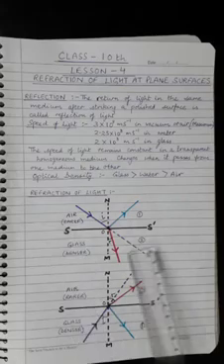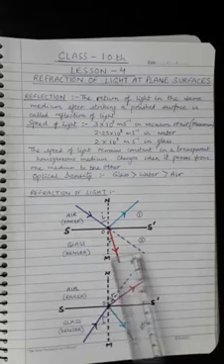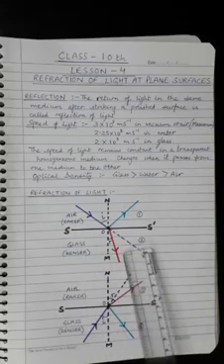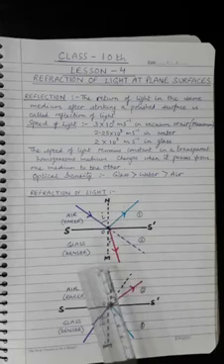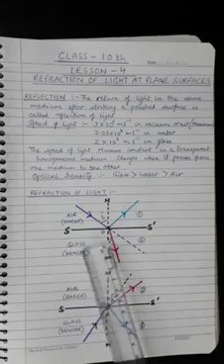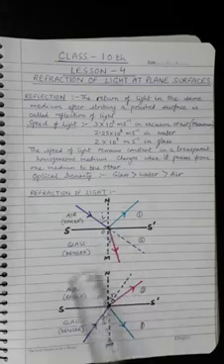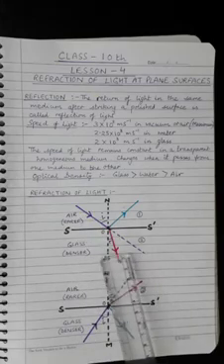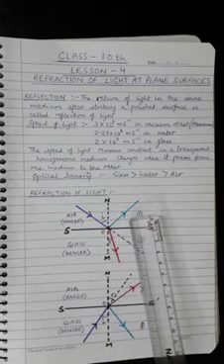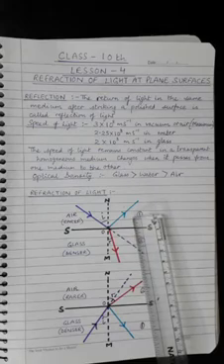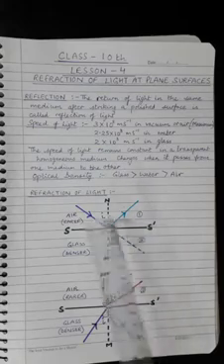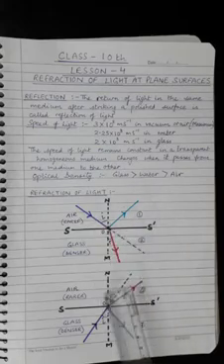In this figure, SS dash is the surface separating the two media, say air and glass. When light traveling in one medium falls on the surface SS dash, a small part of it is reflected back in the same medium, obeying the laws of reflection, and the rest of it is refracted through the other medium.